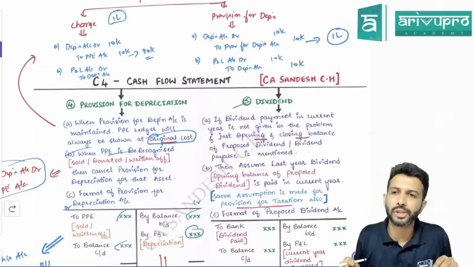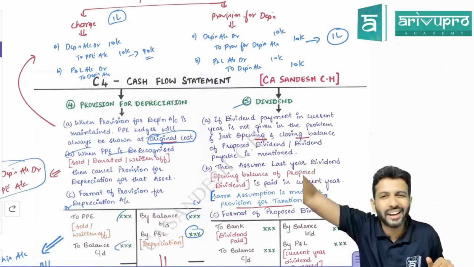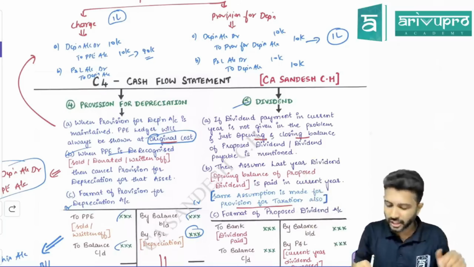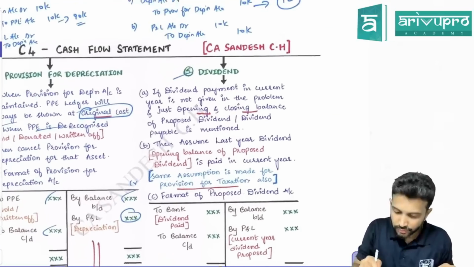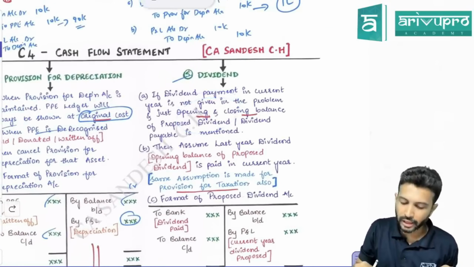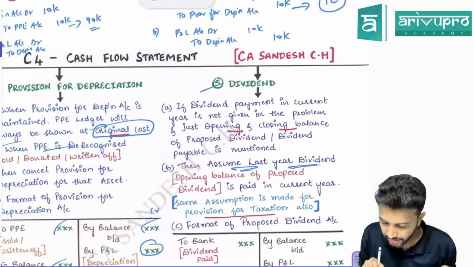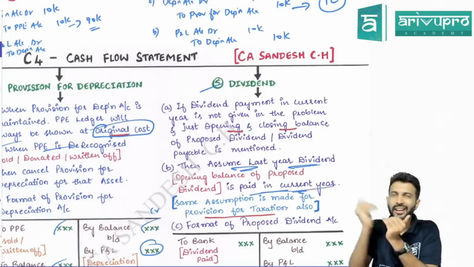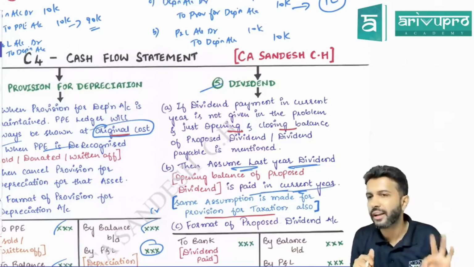So what is the rational assumption? Whatever is the dividend relating to last year will be assumed to be paid in the current year. That is the assumption you will make. Okay. So that's what I've written over here. So if they only give you the dividend opening and closing balance, assume what, sir? Last year's dividend is paid in the current year. The rational assumption, because you can't keep last year's dividend outstanding like that.